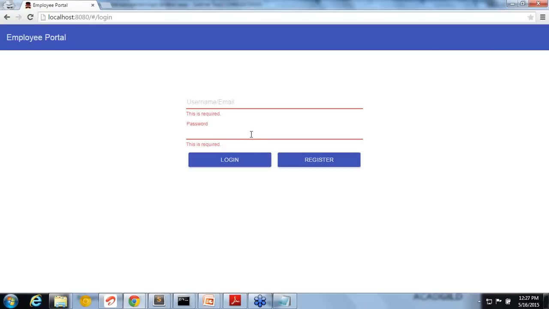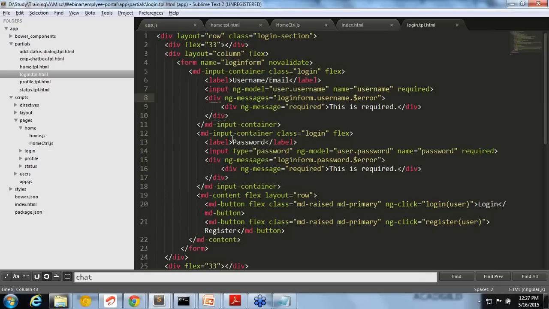You don't have to make it hidden or give any animation or anything. Animation will be taken care of by Angular Material design, and the hiding and all will be taken care of by ng-messages. So you don't have to do much coding. That is the main thing. The advantage in Angular is that most of the work will be handled automatically. You just need to give the property names and it will automatically be taken care of. Okay.